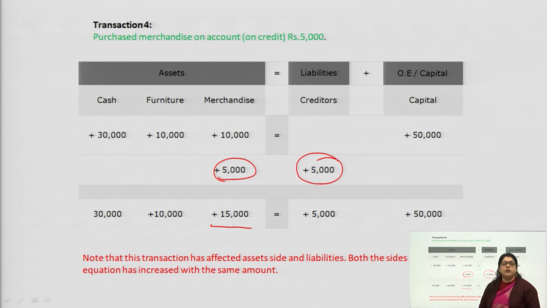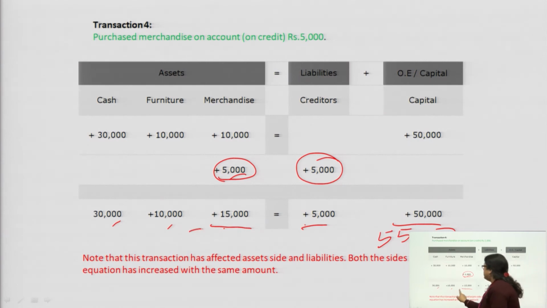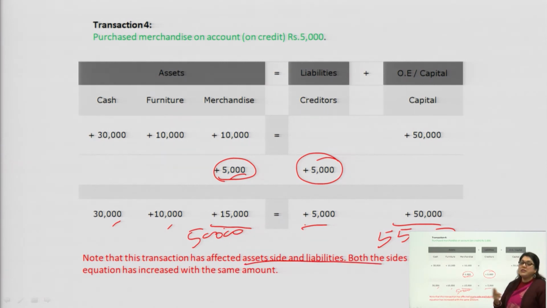At the time of purchase you are not paying money, but after some time you will pay money for the same purchase. 5,000 will be added here, it will come out 15,000, 10,000 and 30,000. Now the 5,000 is there, it is 50,000, the total is again the same, that is 55,000. So this transaction has affected the asset side and the liability side, both sides have been affected, and in this equation the amounts have changed equally, with an increment of 5,000.